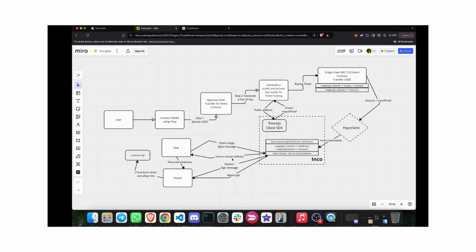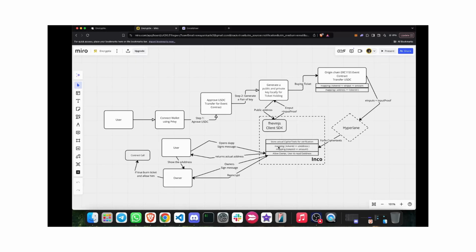So what the owner can do is, without getting to know the encrypted address or what the underlying address is, he can verify the user actually has access to the ticket using the EIP 712 message by recovering the address and checking whether the encrypted address is true or not. And the really good thing is the owner only has access to this encrypted address, so there is no centralization risk, because this is actually stored over Inco. Anyone can verify whether that particular encrypted ciphertext holds something, but they won't be able to know which address it is. And it's also composable.